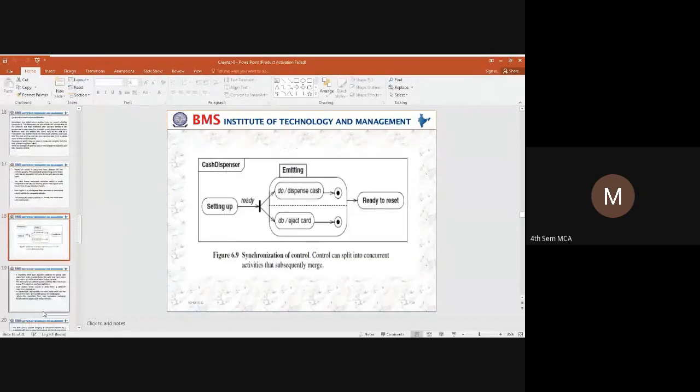So here is an example of a cash dispenser. First, initially the cash dispenser system will be in a setting up state. From the setting up state, the system will move to the ready state. You can observe here the solid bar. What is the solid bar? I have explained, right? What is that solid bar? Anyone?